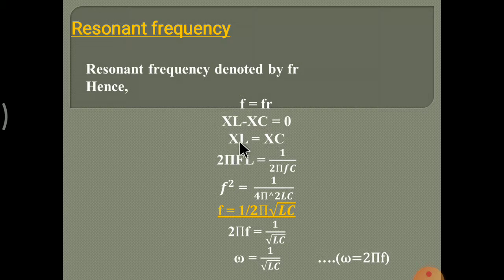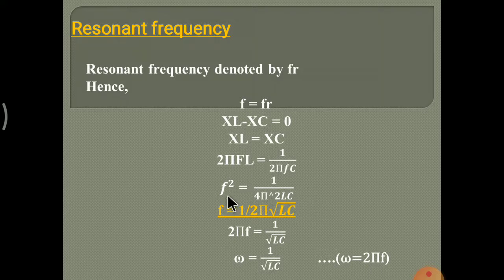After that, put in the values: XL is equal to 2 pi FL, and XC is equal to 1 upon 2 pi FC. Taking F to the left side, we get F square, and 2 pi L is divided into 1. Then F square is equal to 1 upon 2 pi times 2 pi, which is 4 pi square, times LC.